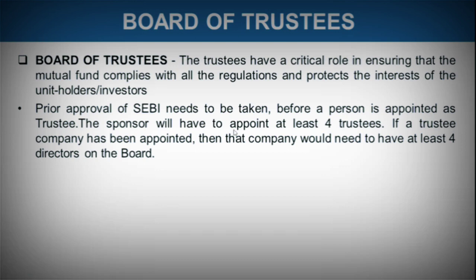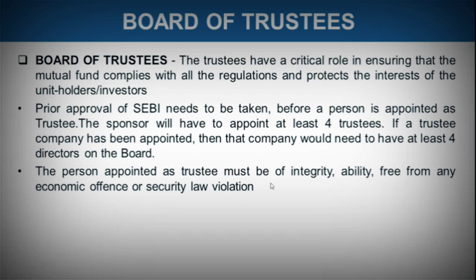Trustees need to be appointed by the sponsor, and they should be a minimum of 4 people, which can be individual persons appointed as trustees. It can also be a company, but in that case, companies usually have a board of directors, so there should be at least 4 directors. The person appointed as trustee must be of integrity and ability, free from any economic offense or securities law violation.